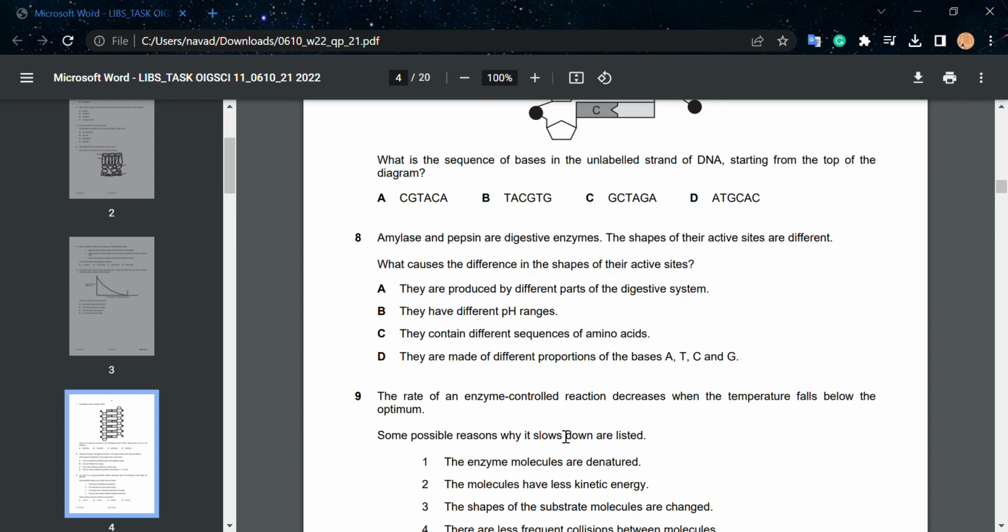They contain different sequences of amino acids. That would be the correct answer because the way the amino acids are coded, or the way that the DNA is arranged in the cell, is why an organism becomes something different. Even you as a human are coded because of many amino acids. Hence, the correct option would be C.